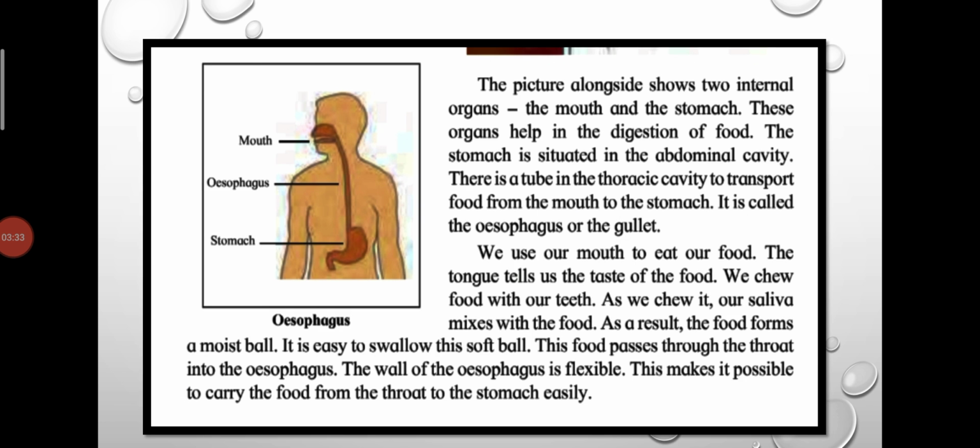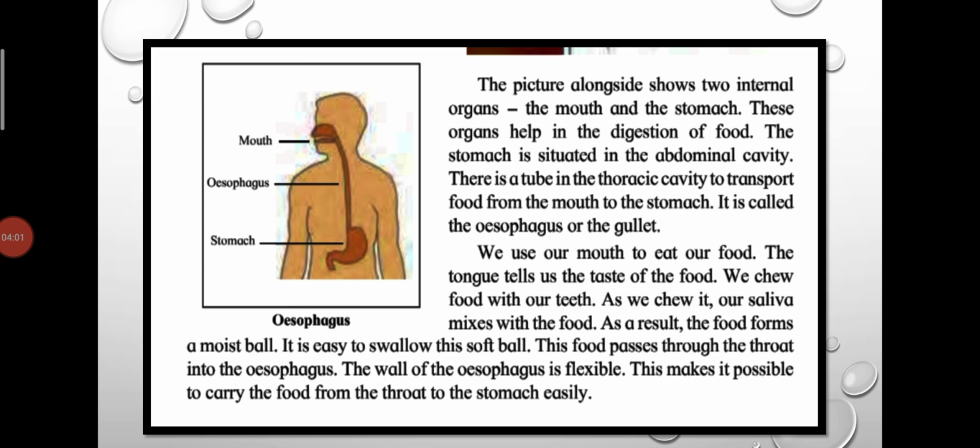Now children, look at the picture alongside. The picture alongside shows two internal organs, the mouth and the stomach. These organs help in the digestion of food. The stomach is situated in the abdominal cavity. There is a tube in the thoracic cavity to transport food from the mouth to the stomach. It is called the esophagus or the gullet.